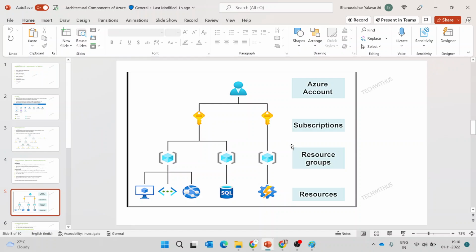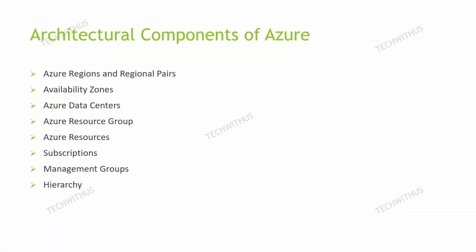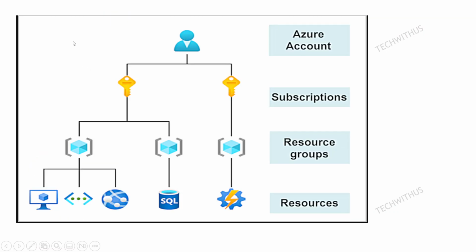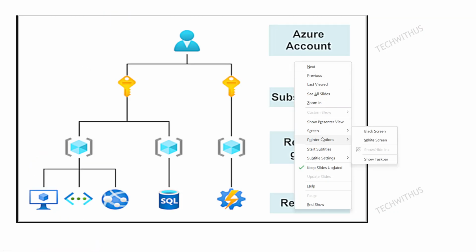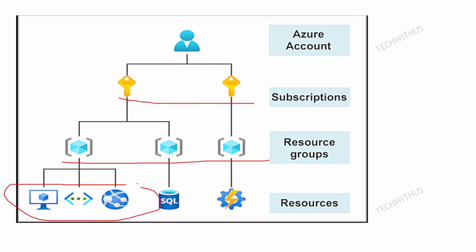And next, this is the hierarchy you can see. Under one Azure account, we can have multiple subscriptions. Under the subscriptions, we have resource groups. Under the resource group, we have multiple resources. This is the Azure account. Under this, we have multiple subscriptions. These are the resource groups. Under one resource group, we can have multiple resources. Under one subscription, we can have multiple resource groups.